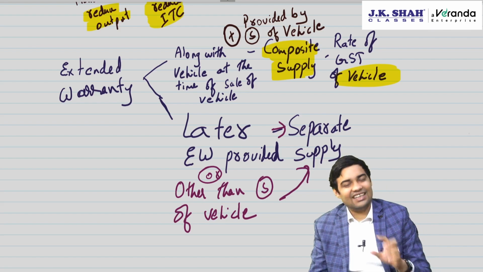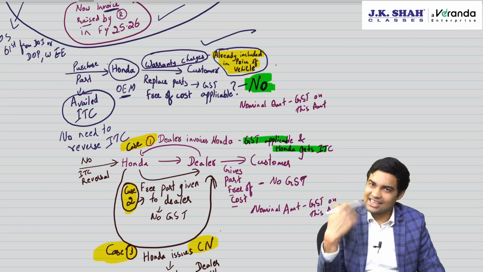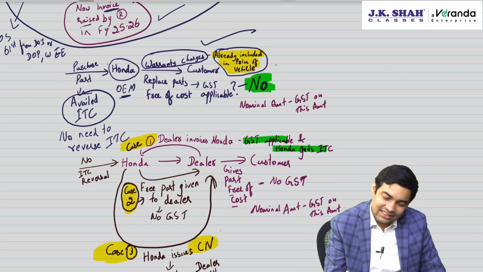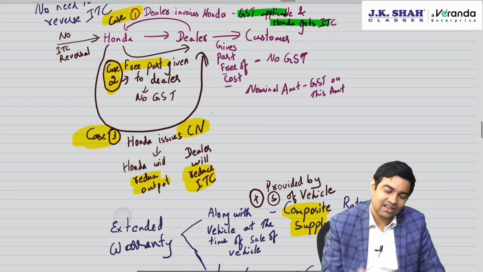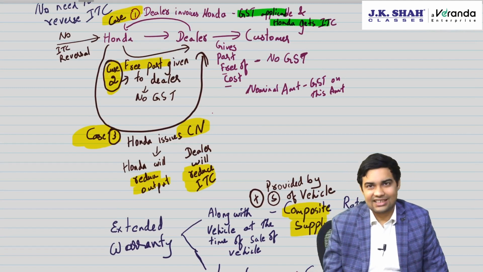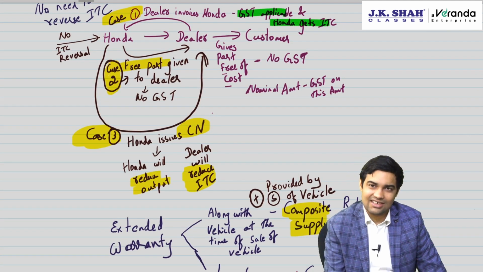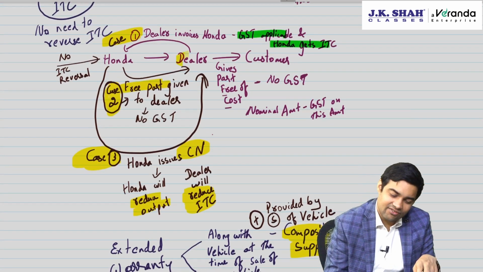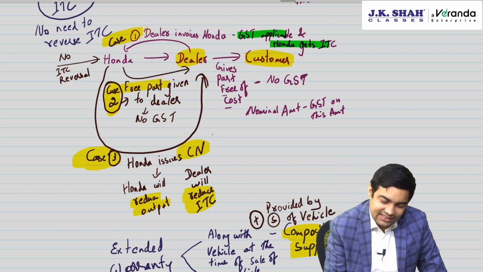Okay, then these are the 3 discussions. Thereafter, in the second circular, which was issued subsequent to this extended warranty and warranty circular, this free part will also include any other accessory, any other incidental service etc. given, and the same treatment will apply to whatever is given here. Plus free service. See, dealer provides free service to customer and then dealer bills Honda, then this treatment will apply.